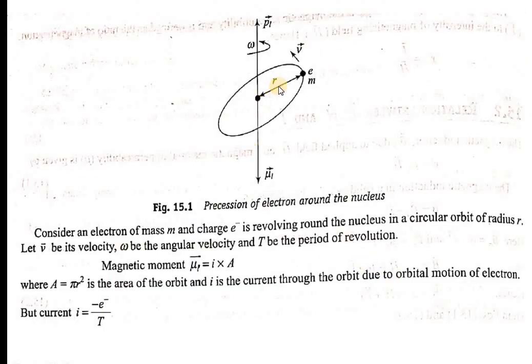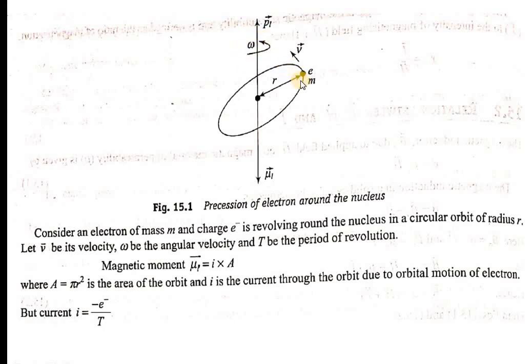So this is what we are discussing. Here, this is a core called the nucleus, and this is an electron, and the electron mass is m. Electrons are negatively charged particles. The distance between the nucleus and the electron is considered as a radius r, nothing but the radius of the circular orbit, and this electron is moving with a velocity v, and omega is the angular frequency or angular velocity,